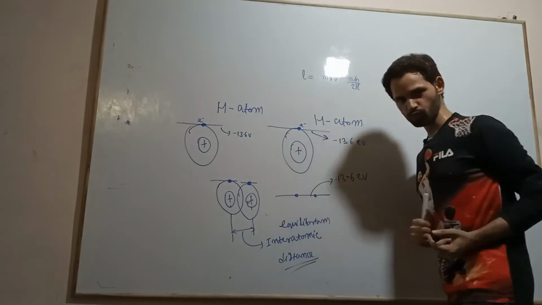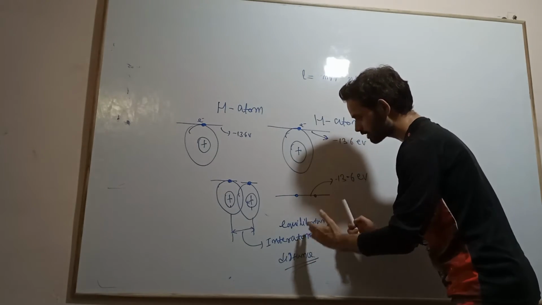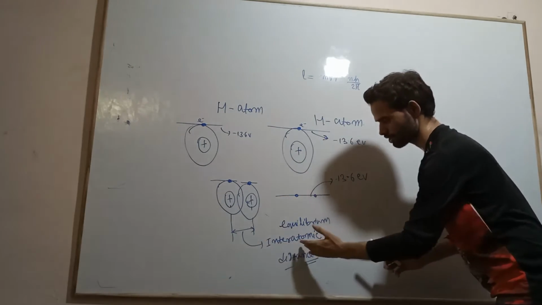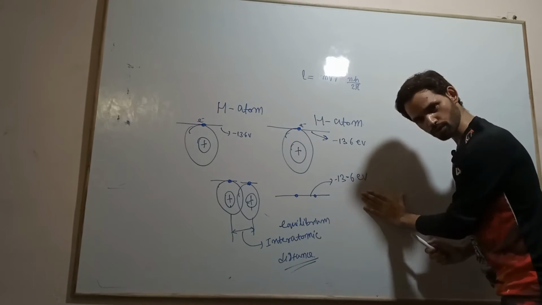Further you cannot bring them closer once this interatomic distance is reached. Now both have the same energy level. Is it true?